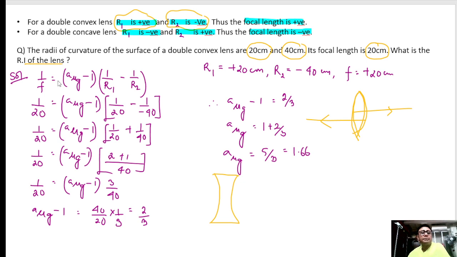So using this formula, it's a convex lens, so focal length is positive, R1 is positive, R2 is negative. Putting the formulas, we are getting the refractive index as 1.66. This is how we get it. Putting in this lens maker's formula, we get this.